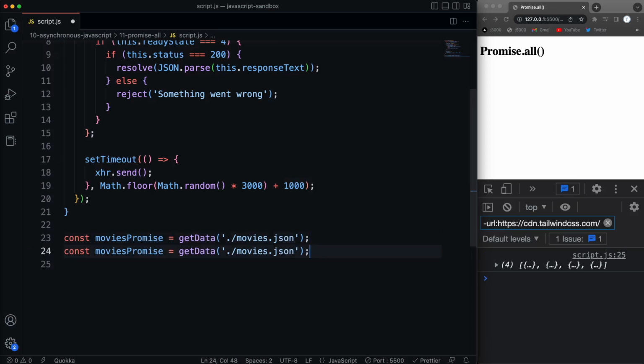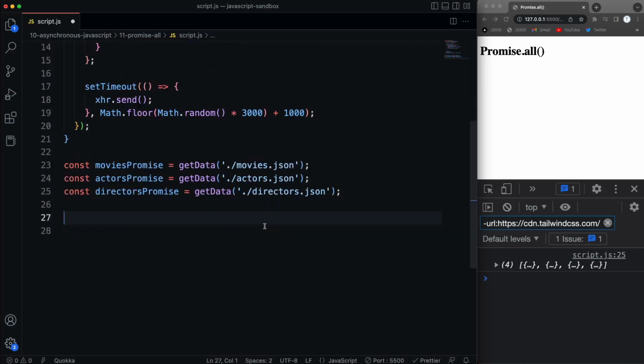Now I'm going to do the same thing for the actors and directors. So let's change this to actors.json, and we'll call this actorsPromise, and then this will be directorsPromise, and directors.json. All right, so we have all three promises inside of a variable.